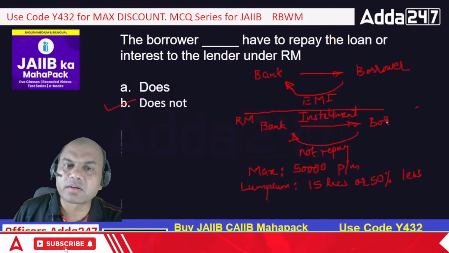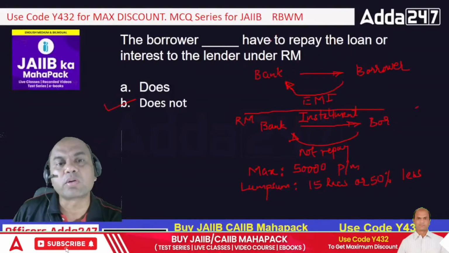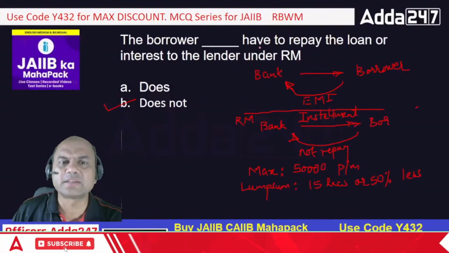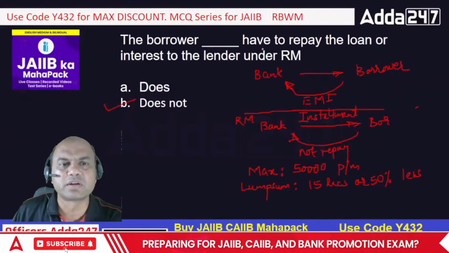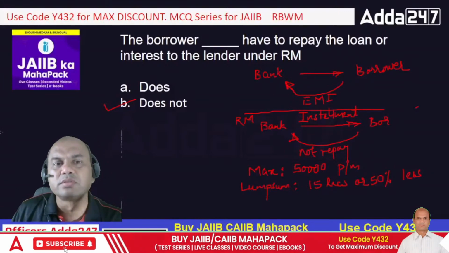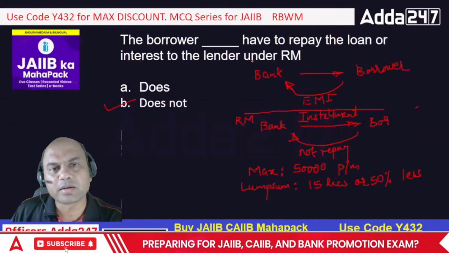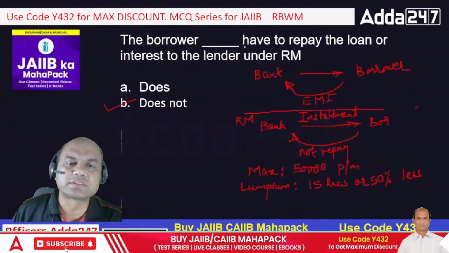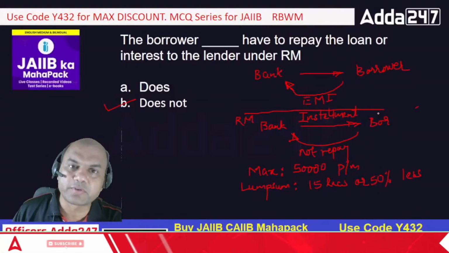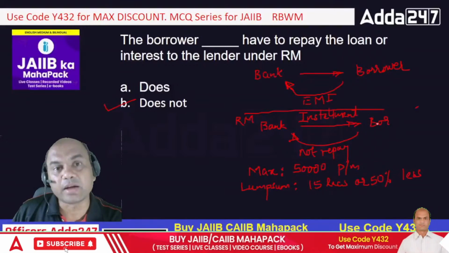But let me clarify one point. If the borrower wishes to repay, he does not have to. But if he wishes to, suppose I am above 65, let's say 70, and I had taken a reverse mortgage loan earlier. Now I have money. I don't want my survivors to sell my property to repay that loan, and I have my own money, so I can repay it. The borrower, if he or she wants, can repay the loan during the lifetime also. But a bank can't make it compulsory for them. That is the point.